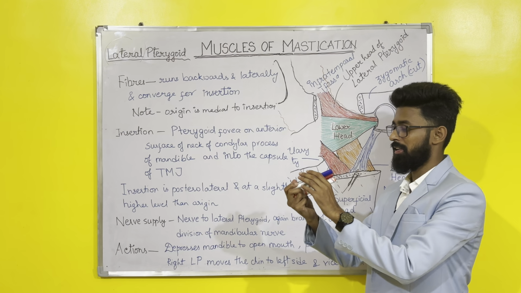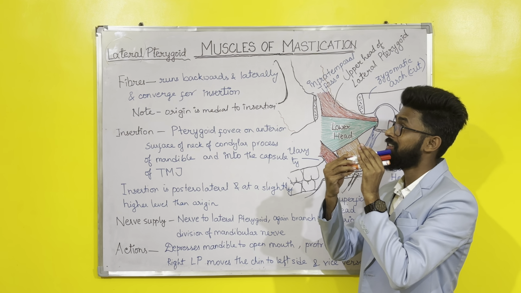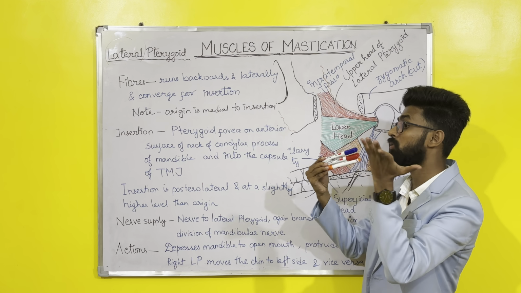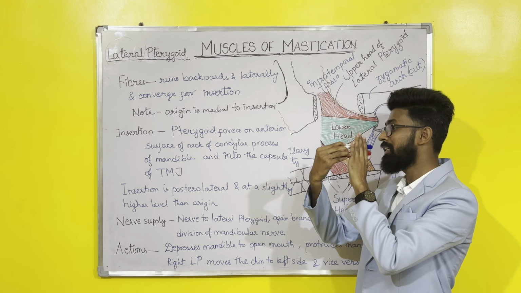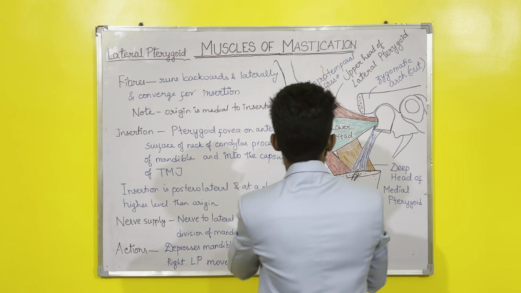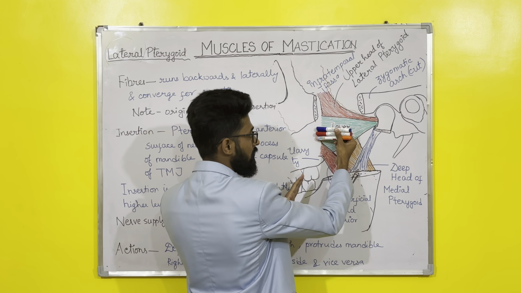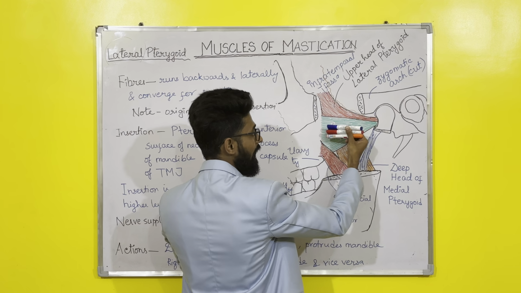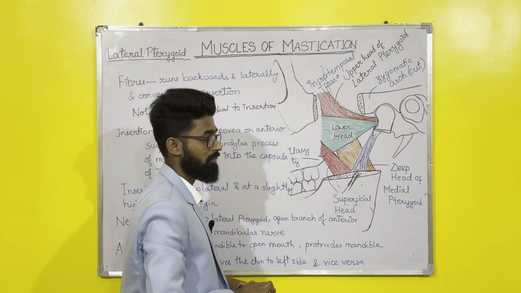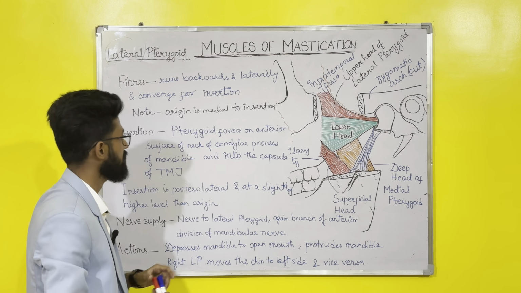The fibers are running backwards, okay. Second, they are running laterally, laterally means like this, towards the outer side, not towards medially. The fibers are running backwards and laterally, okay, above the plane of the board, like this. And also they are converging for insertion, right? So the fibers are running backwards, laterally, and they converge for insertion.